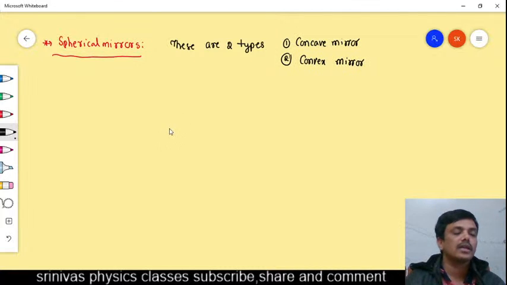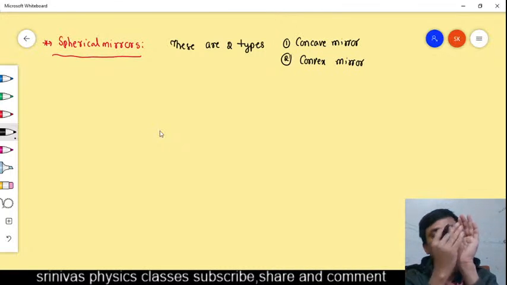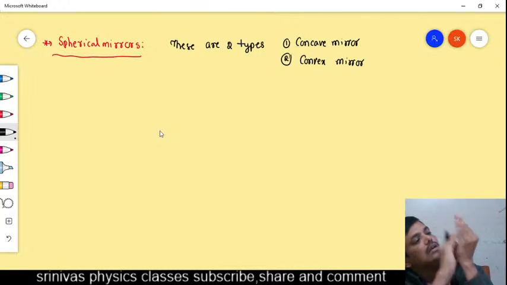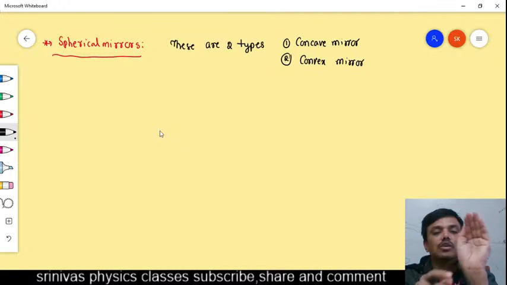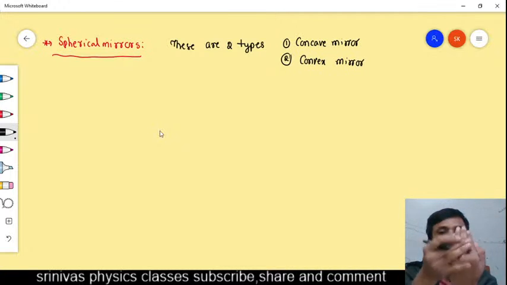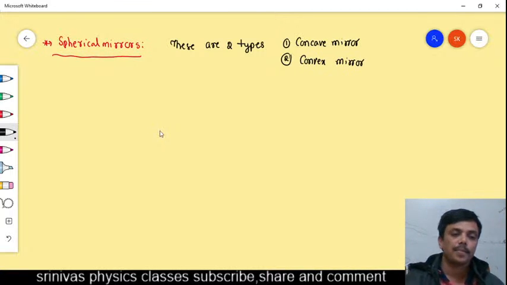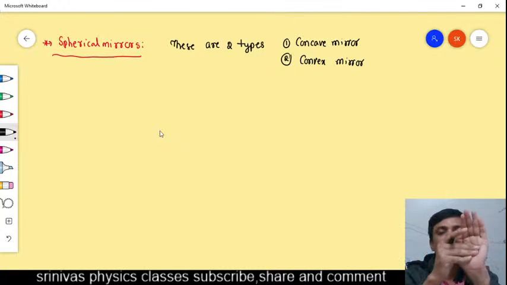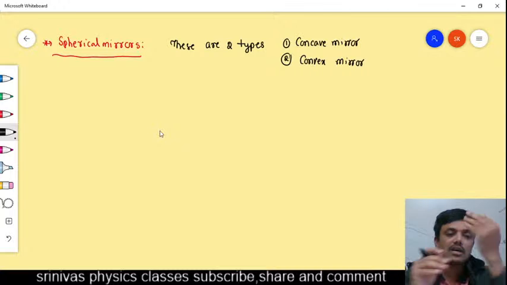How will the concave mirror be? For example, you are seeing your image in this part. This is the concave mirror. If you are seeing your image on this surface, this is the convex mirror. That means a spoon's hollow side will act as a concave mirror, and the other side will act as a convex mirror. So spherical mirrors are two types.